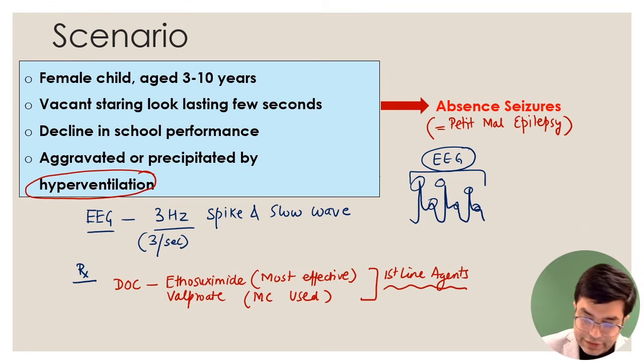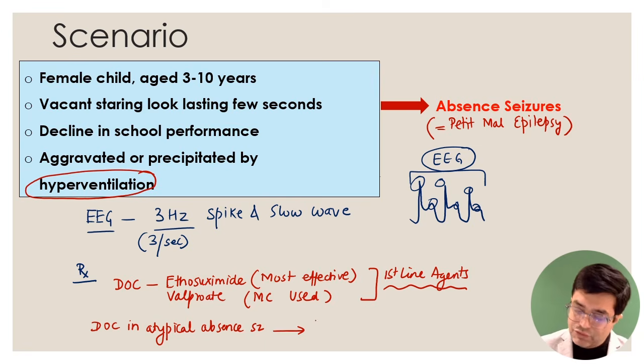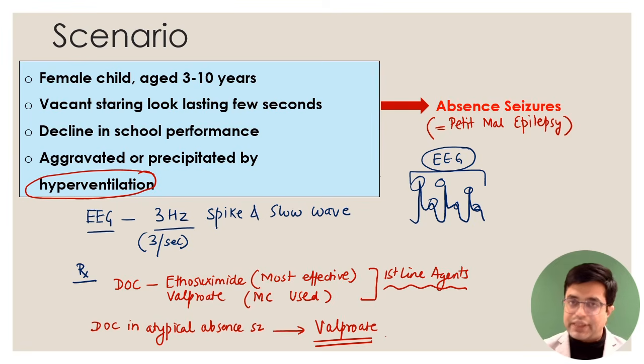If they ask the drug of choice in atypical absence seizure, where the patient is having a motor component or a loss of tone, then the answer is very clear, you will go in for valproate only. Ethosuximide is not very effective in these patients. So this is the second scenario.